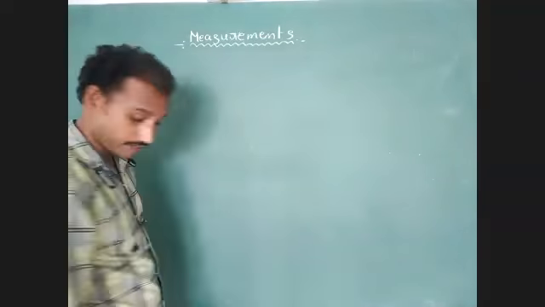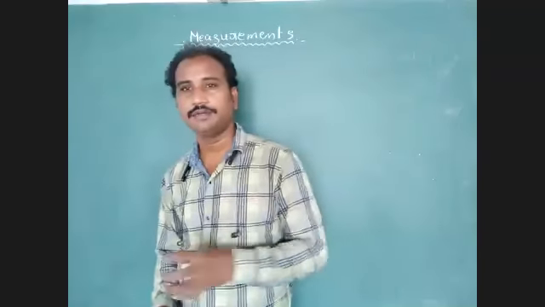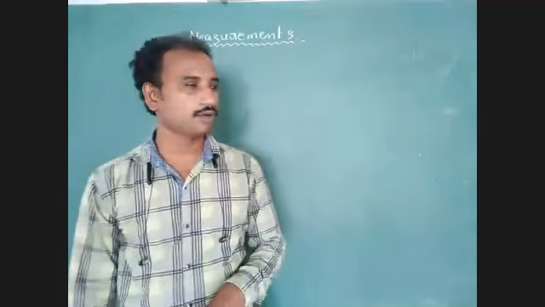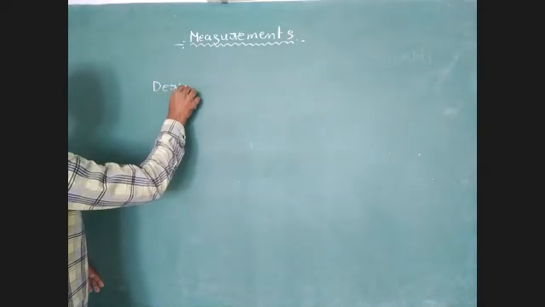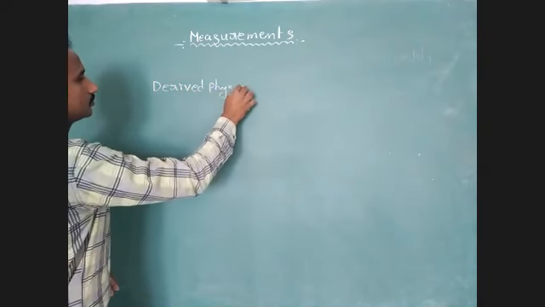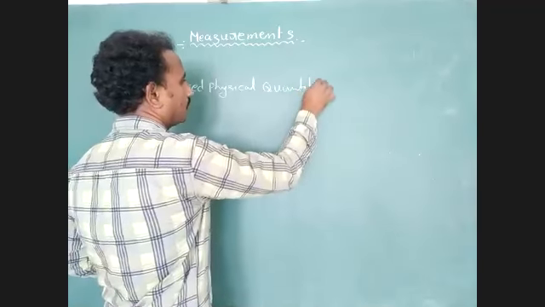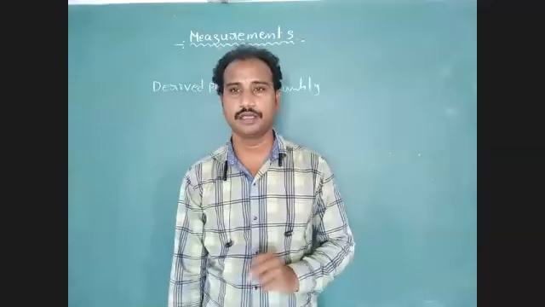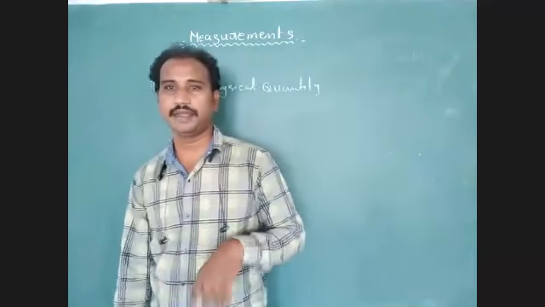Okay, students, the next physical quantity is the derived physical quantity. Derived means this quantity is derived from fundamental physical quantities. Okay, what are the quantities? Derived quantities we have to discuss. These quantities are dependent quantities.